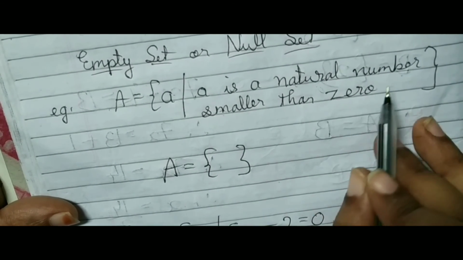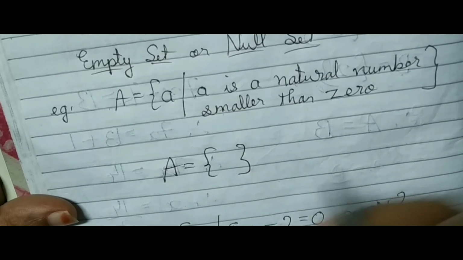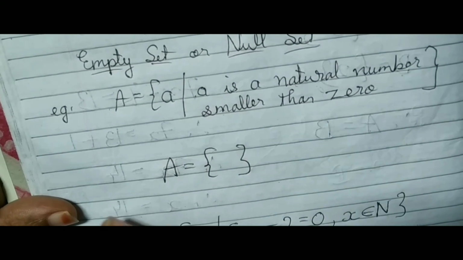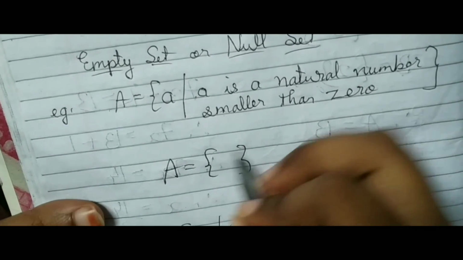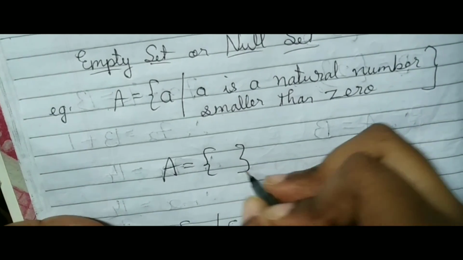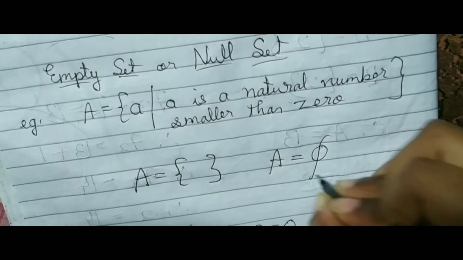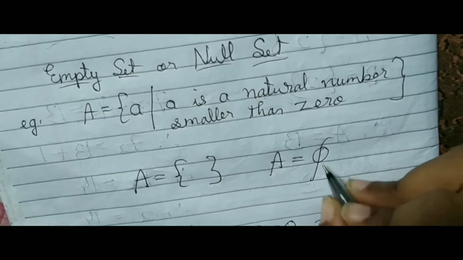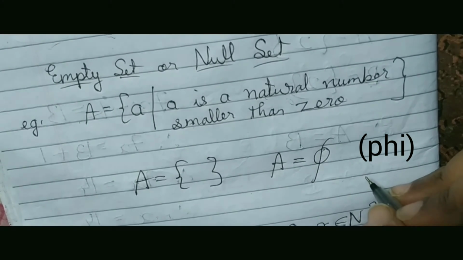Because we cannot find any natural number less than 0. We cannot find anything lesser than 0 inside the set. So it is an empty set. We can denote it like this, or we can denote it with this symbol, phi. This symbol is called phi.